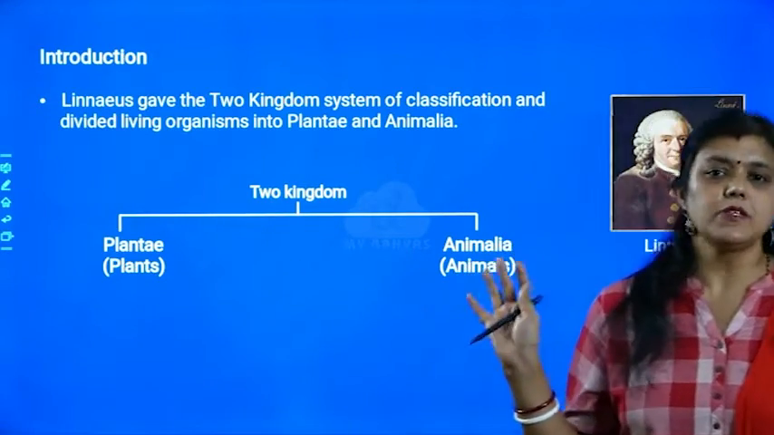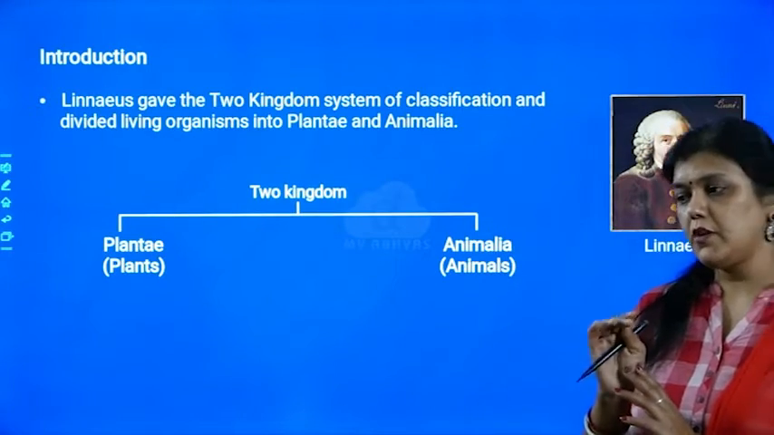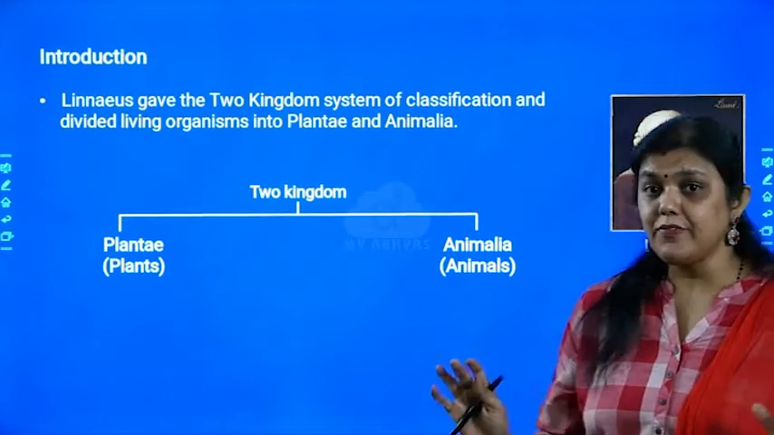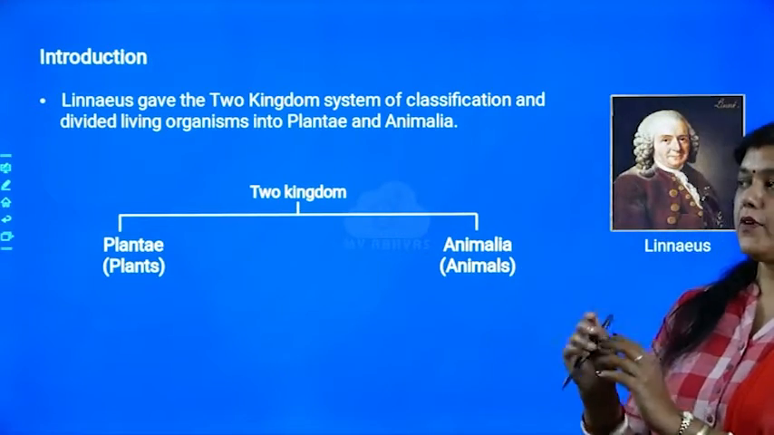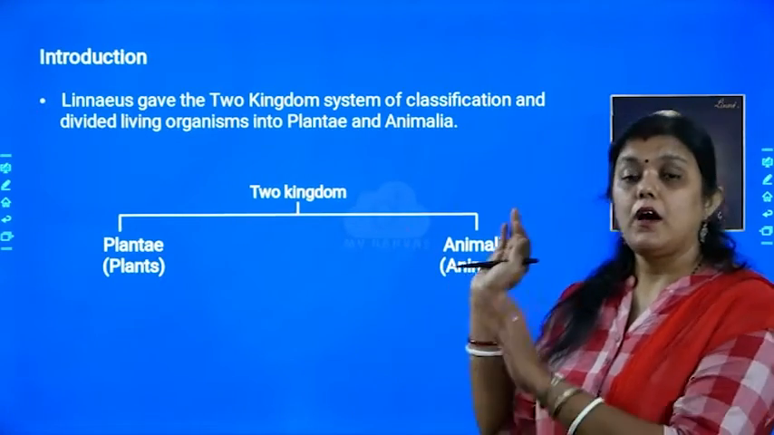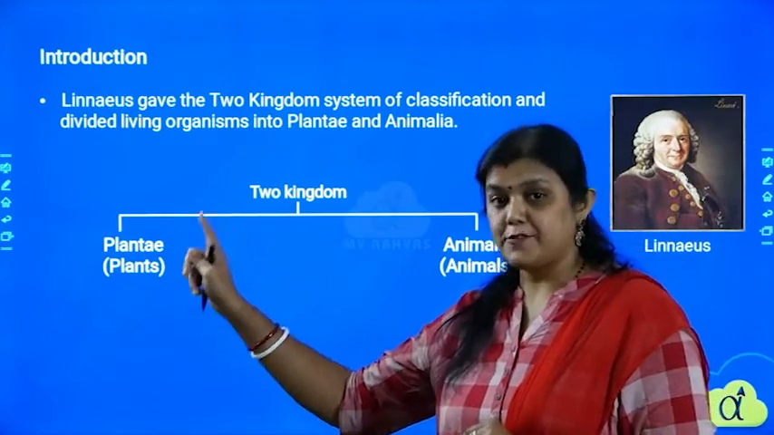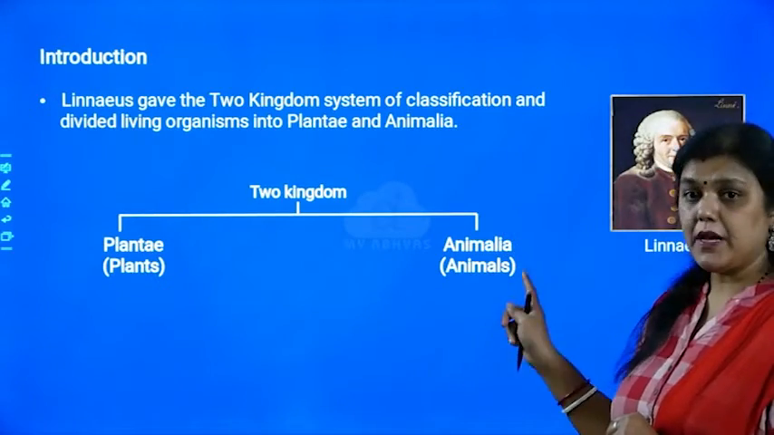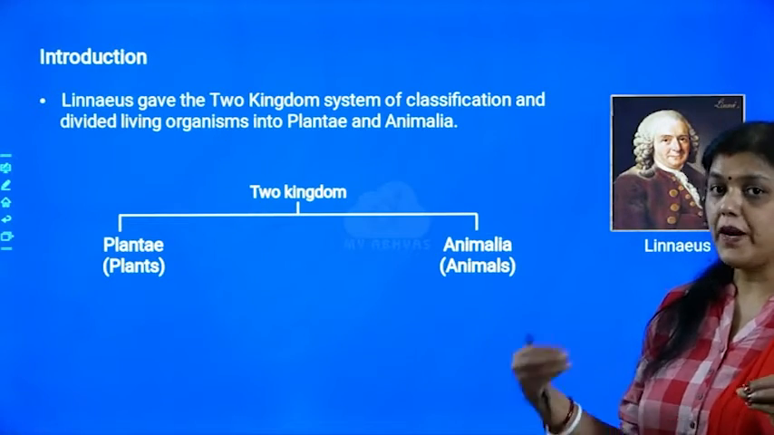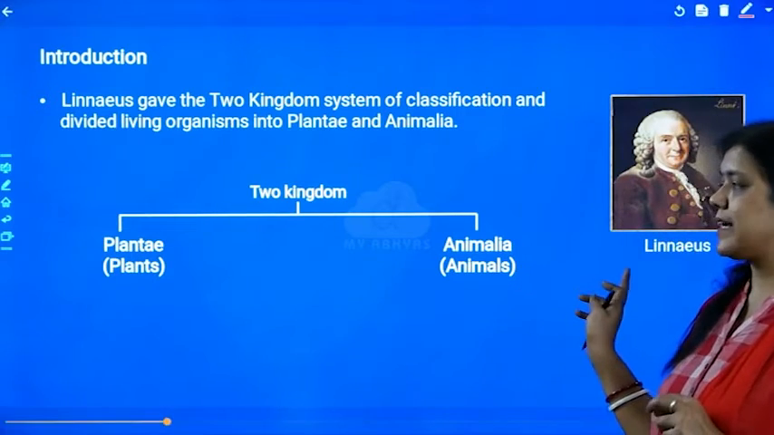That was great because people at that time also knew which are animals and which are plants. But to classify them, that idea was first given by Carolus Linnaeus. What he did, he classified the whole living world into two kingdoms. The first kingdom is Plantae, that is plants, and the second kingdom is Animalia, those are animals. So basically we are classifying the organisms into two parts, plant kingdom and animal kingdom. This is called the two kingdom classification system.